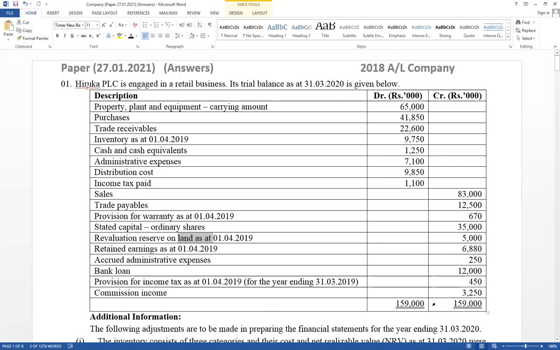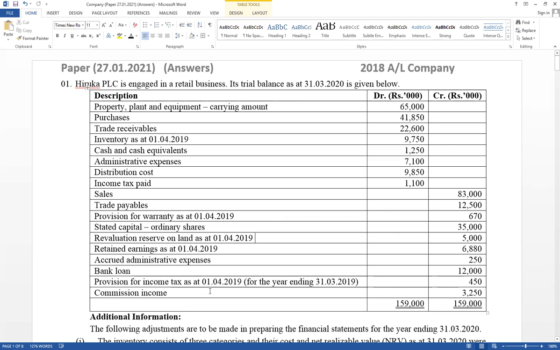And the commission income is also given. That value should be included under other income. In this example, very important things: property, plant and equipment carrying amount is given; inventory opening balance and provision for warranty opening balance are given; and for revaluation, there was a previous surplus available, so it is a second-time revaluation, and the retained earnings opening balance is given.